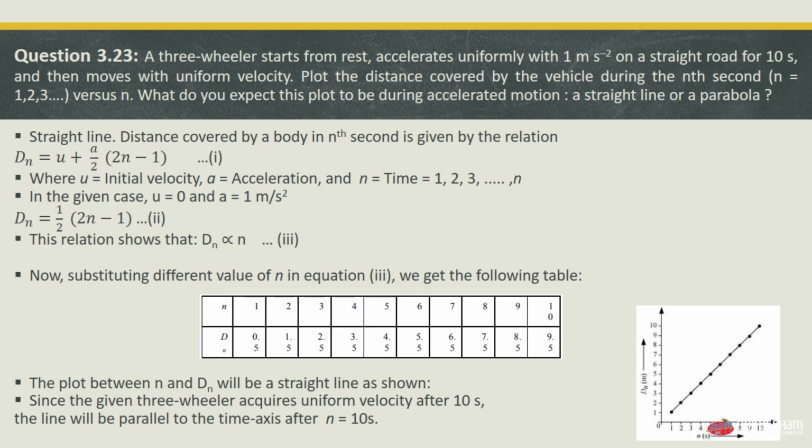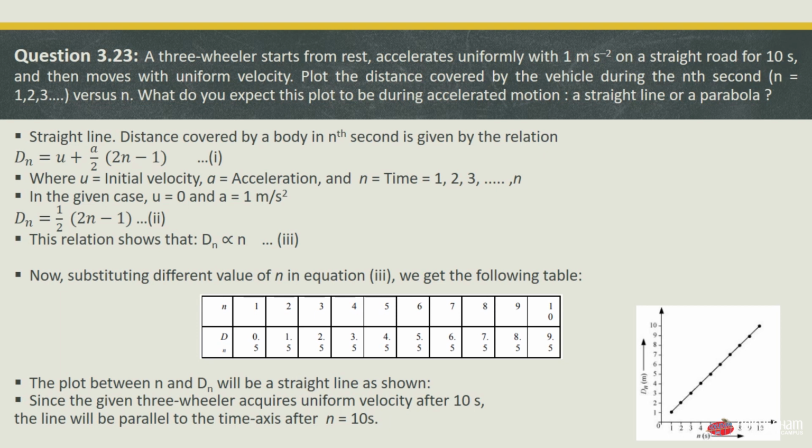Now, substituting the different values of n in equation 3, we get the following table. We take the value of n from 1 to 10 and substitute all these values in equation 3, where dn is proportional to n. We get the value of d as 0.5 for n equal to 1, 1.5 for n equal to 2, and so on up to 10. For n equal to 10 we have the dn value as 9.5. So this is the table in which we have substituted different values of n in equation 3.